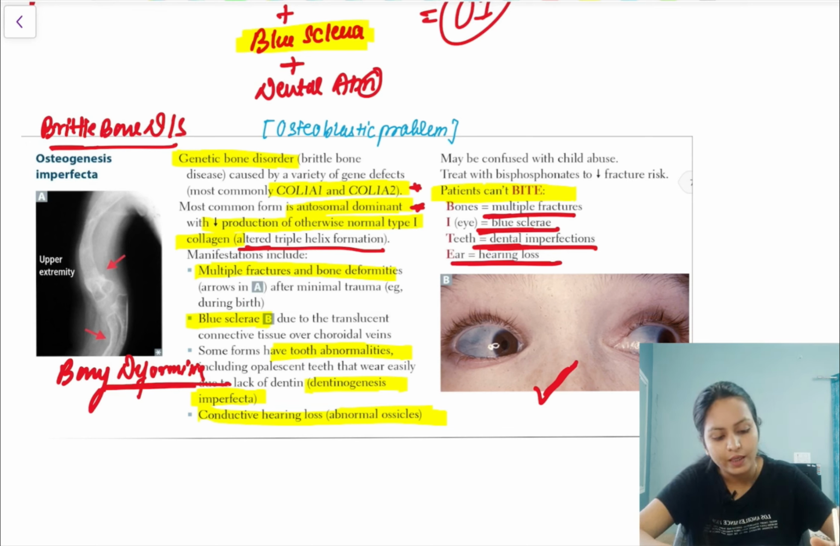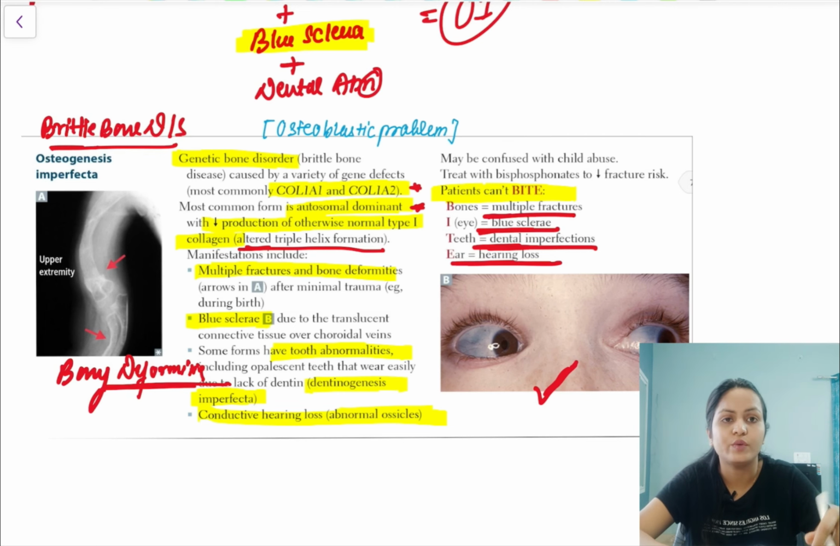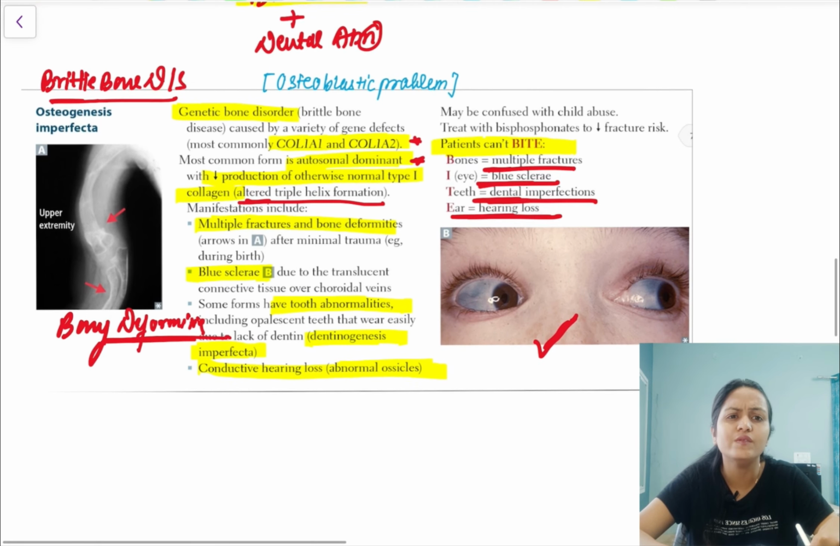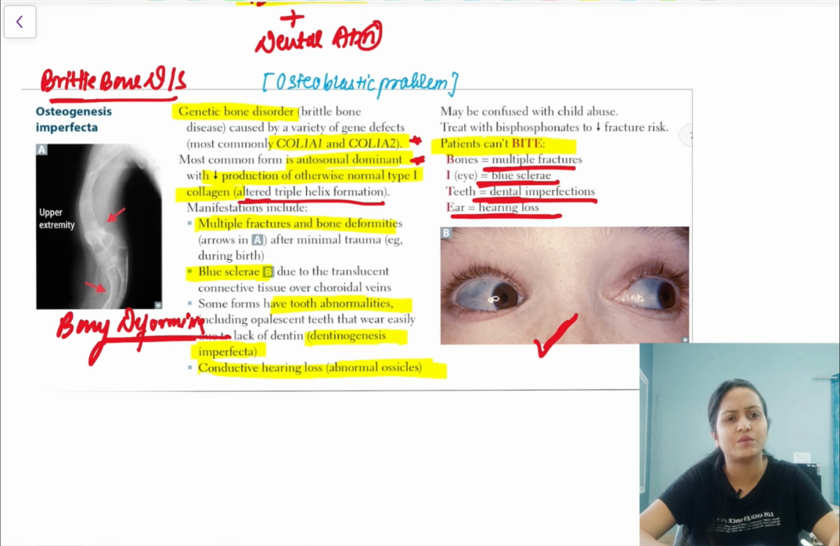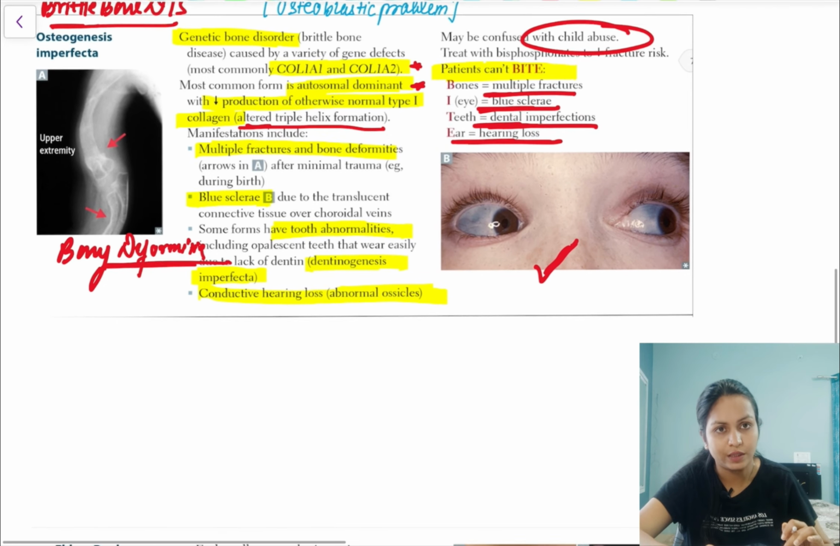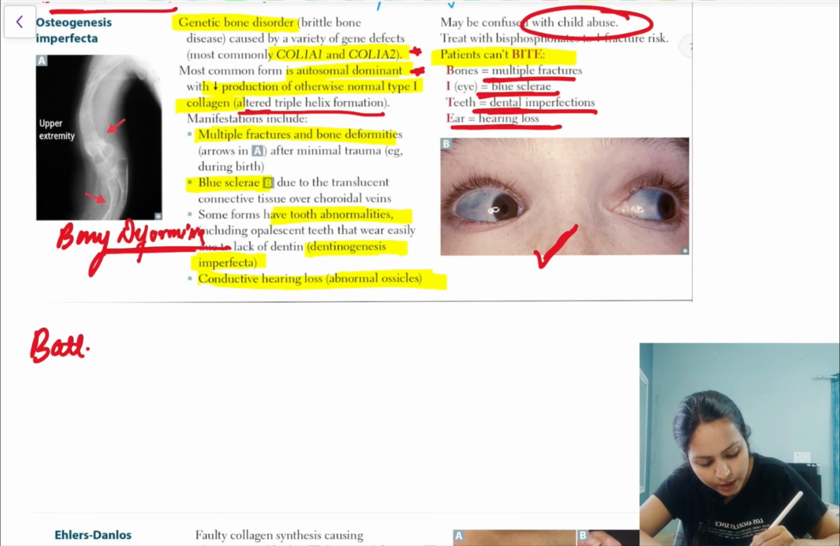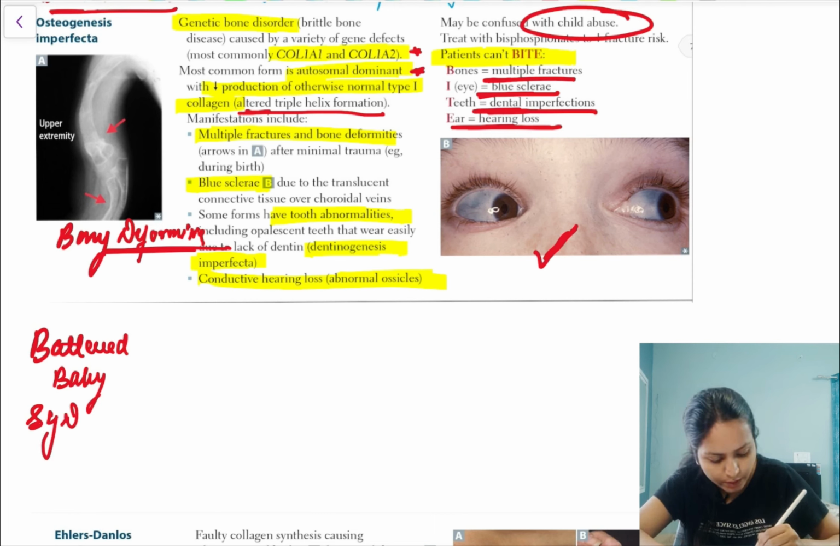scenario. Correct. Now, one thing that the examiner will try to confuse you with: you will always think about it, multiple bone fractures are happening, it could also be child abuse. Yes. So how to differentiate it from child abuse? What is child abuse known as? It is battered baby syndrome. Correct. Battered baby syndrome.